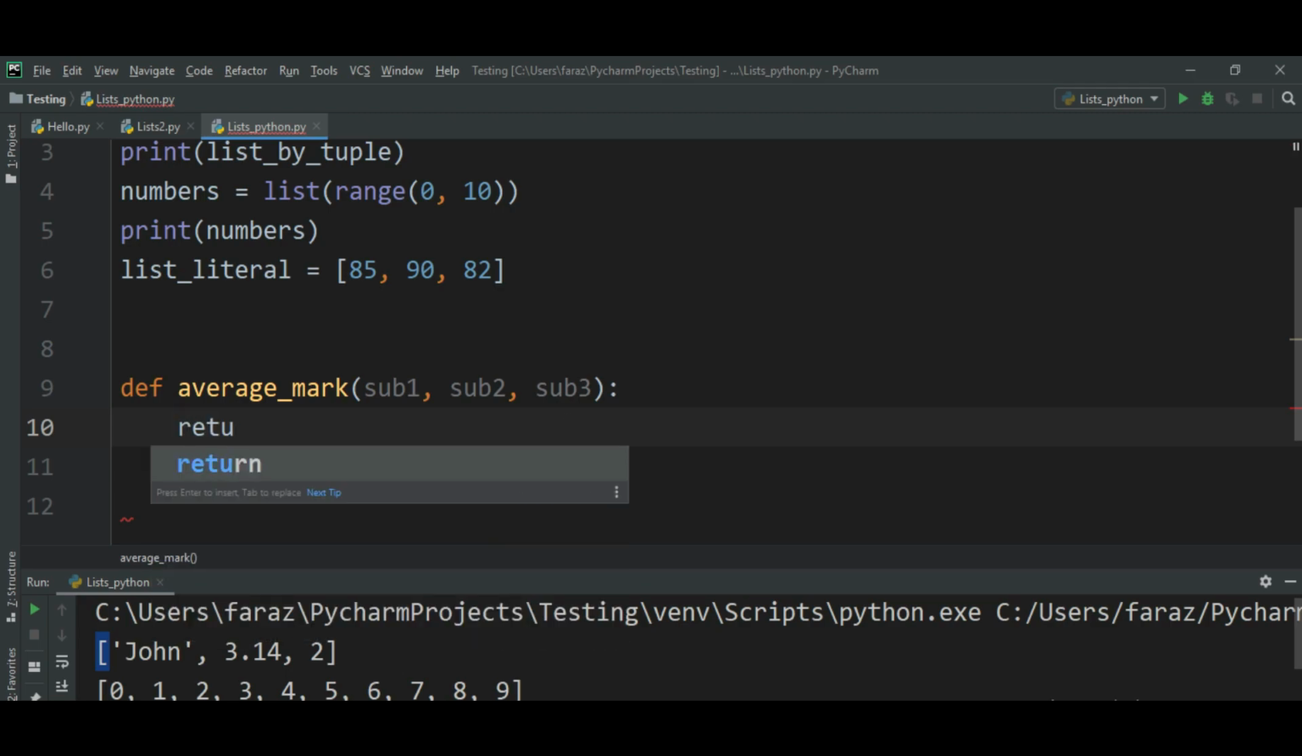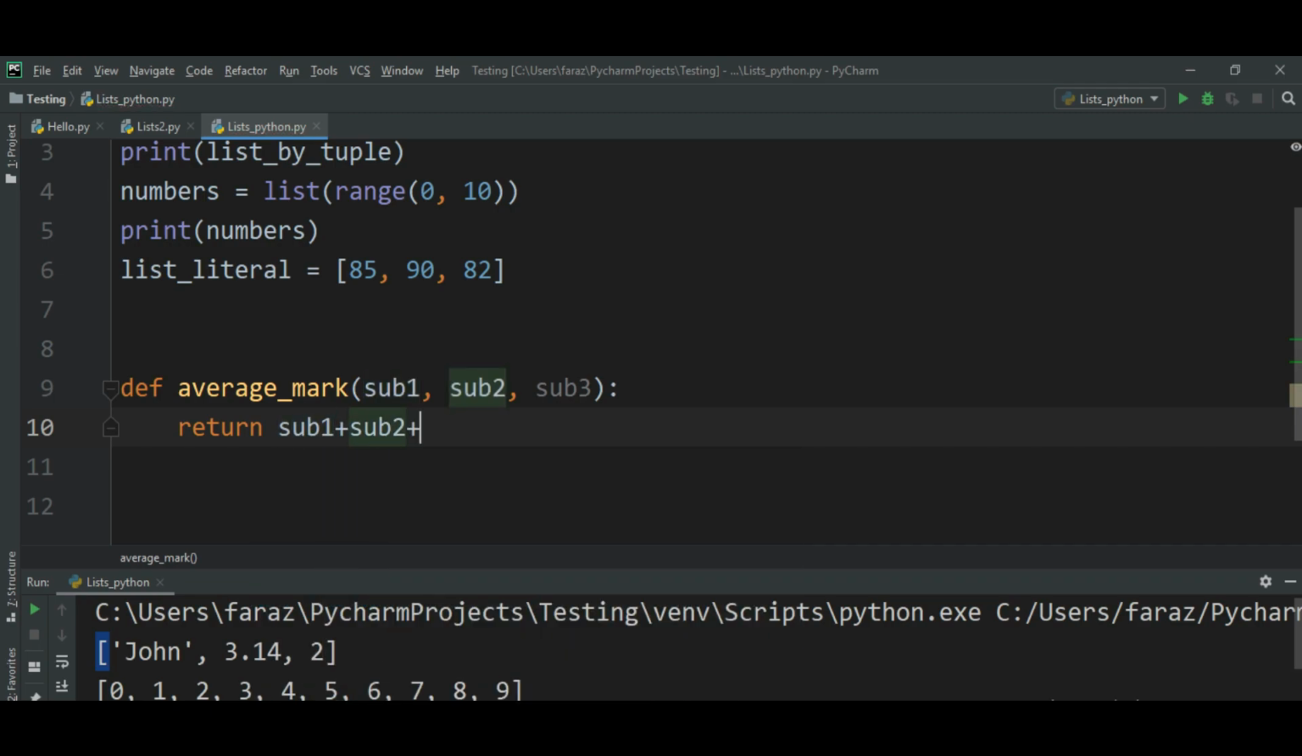So it is going to return the average, it's kind of a mean: subject 1 plus subject 2 plus subject 3, right? I will wrap this in parentheses and divide it by 3, right? So this became my function which is going to return the average of the values I provide to it. But I don't want to pass the marks individually to the function. I want to pass the list.